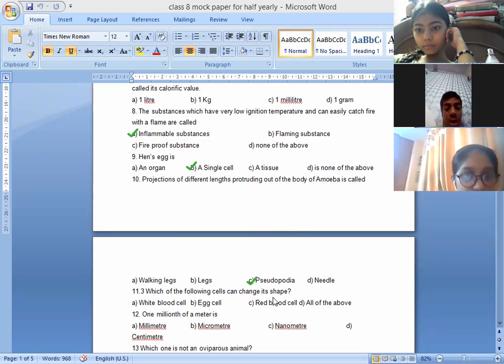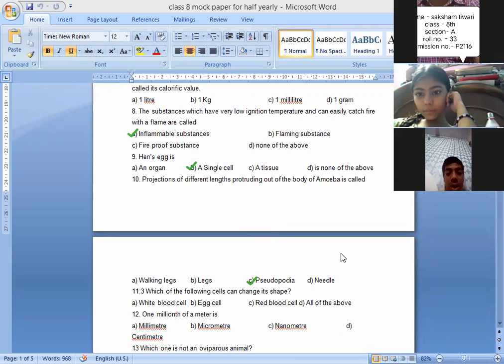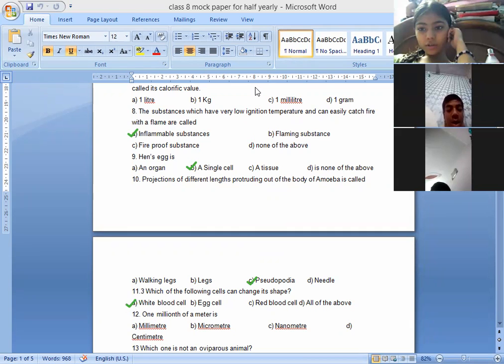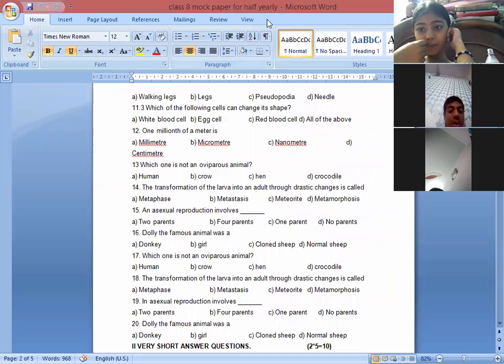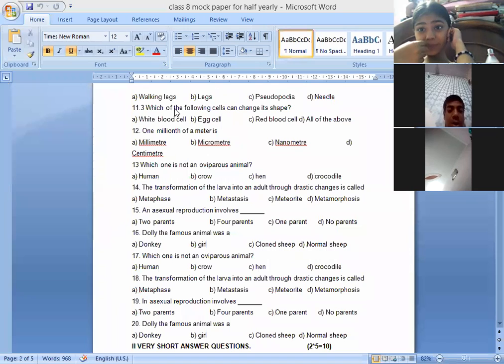which of the following cells can change its shape? WBCs, egg cell, RBCs. Yes, Ananya Jain. WBC. Yesterday we had read that WBCs are the cells which change their shape and reach the target site where bacteria attack, the outsiders that attack our body. So the WBCs can change their shape and reach that particular place. Next, so WBC is the answer.